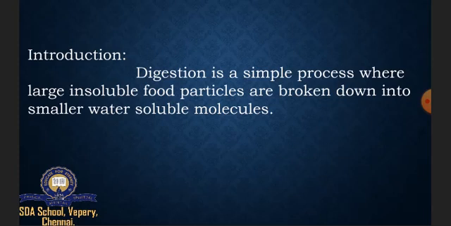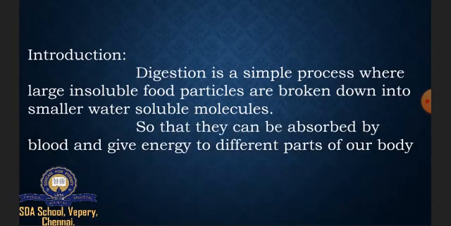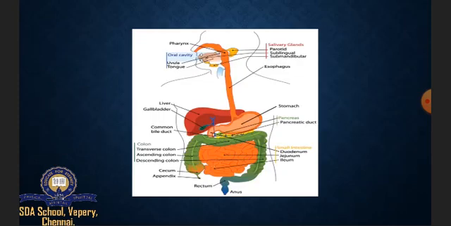It is the process of breaking down of large insoluble food particles into smaller water soluble molecules, so that they can be absorbed by blood and give energy to different parts of our body. After writing the introduction, you have to draw the figure of digestive system with the neat label parts.